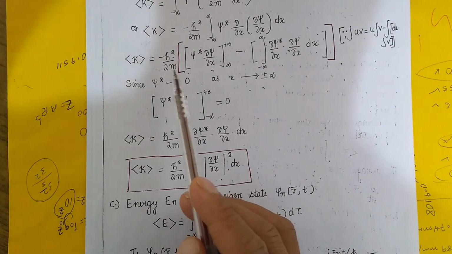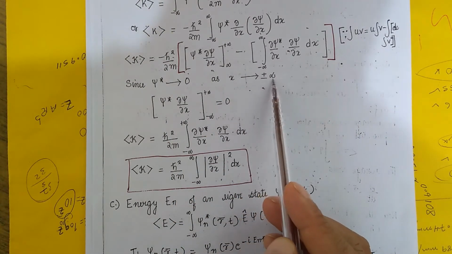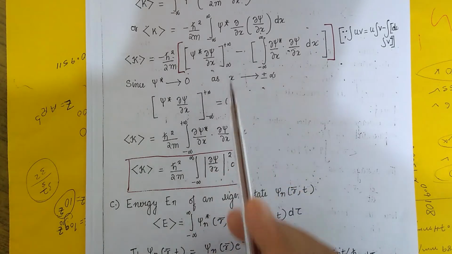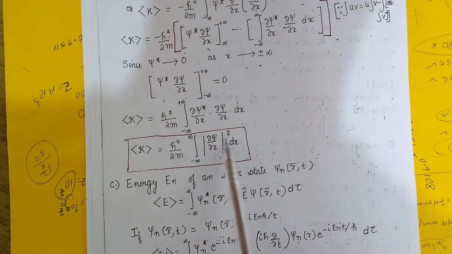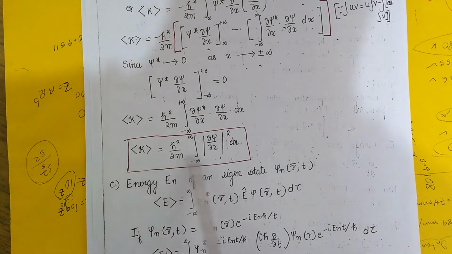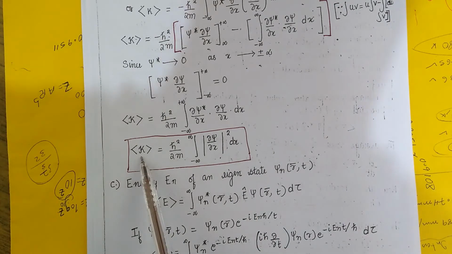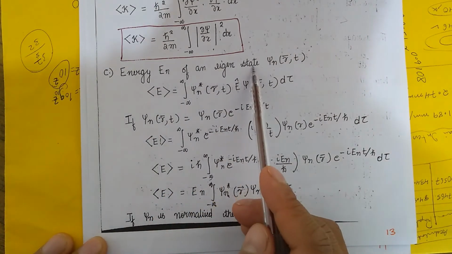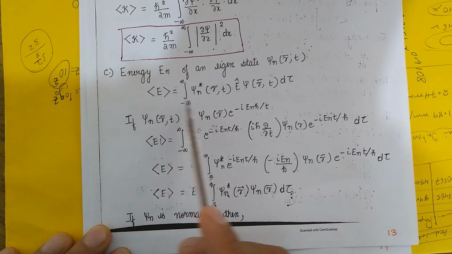All right, so what happened here is this psi star becomes 0 when x tends to plus or minus infinity. So in that case, this first term will become 0, so you are only left with the second term. Minus will get plus, and you are left with this term. And these two terms we can further write in this way: the modulus squared of del psi del x dx. So this value will give us the expectation value of the kinetic energy. Similarly, for the energy En of an eigenstate psi n of r, t, the expectation value of energy is given by this one, and this is the formula.